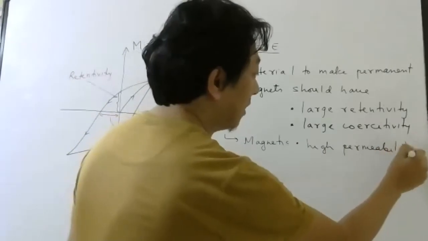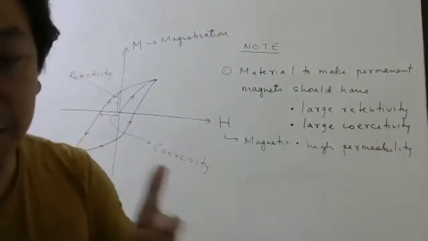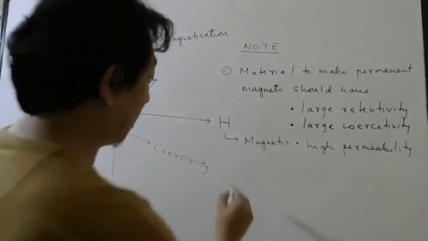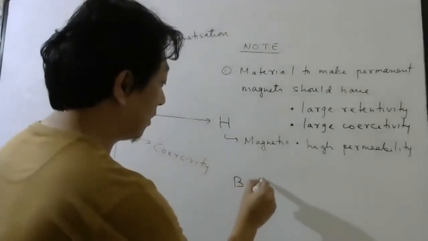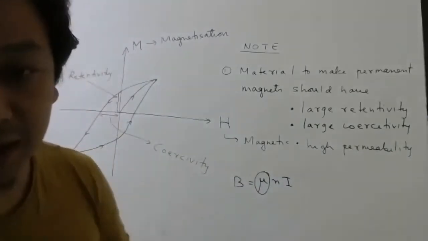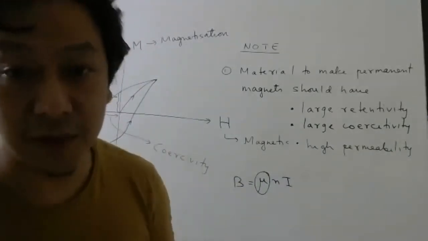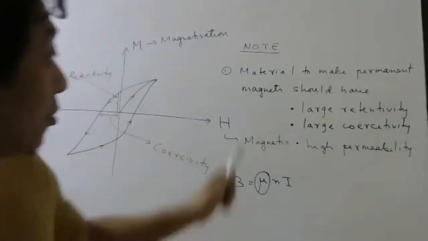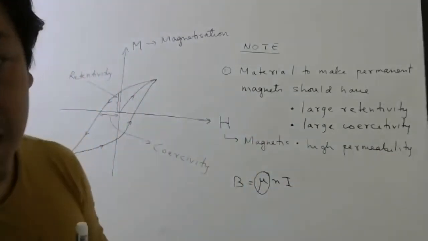Why high permeability? That will ensure that the magnetic field is strong, right? Because the magnetic field formula, if you remember, is mu N i. So if this mu is more, then the magnetic field in the material will be large. So please remember these three important parameters, okay?